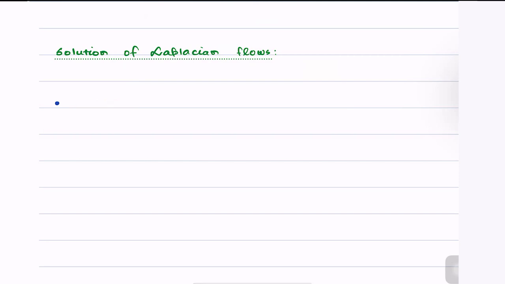Okay, before we write this, let's quickly write what is the framework that we have.